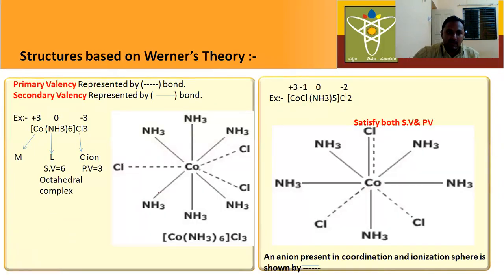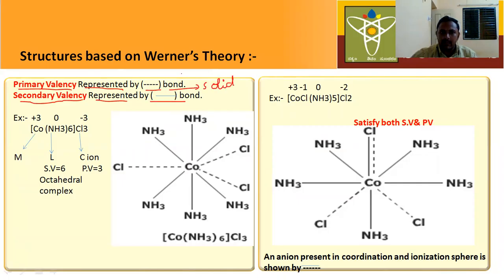Next, let us discuss structures based on Werner's theory. According to Werner's theory, in the structures of complexes, the primary valency is always represented by dotted lines, and the secondary valency is always represented by solid bonds.